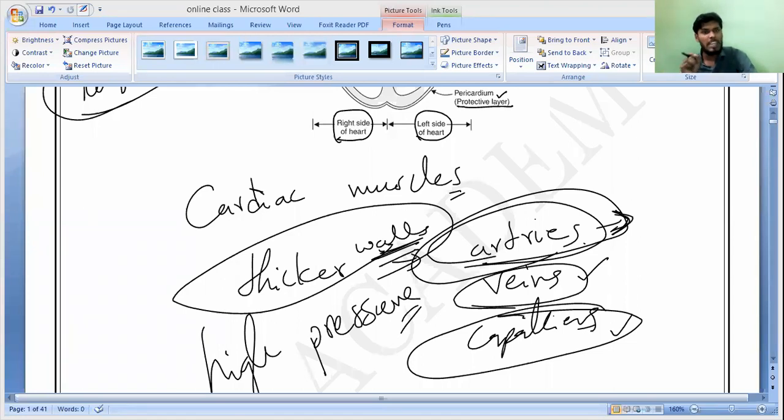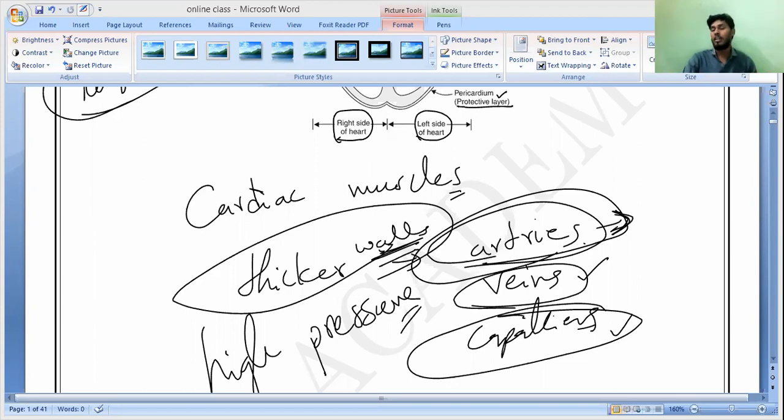So what is the main difference between an artery and a vein? Anybody? Forget about the pulmonary vein and pulmonary artery. Those are two different things. What is the basic difference? Arteries have thicker walls, sir, veins have thinner walls. No. One carries oxygen and the other carries what? What is the main thing?